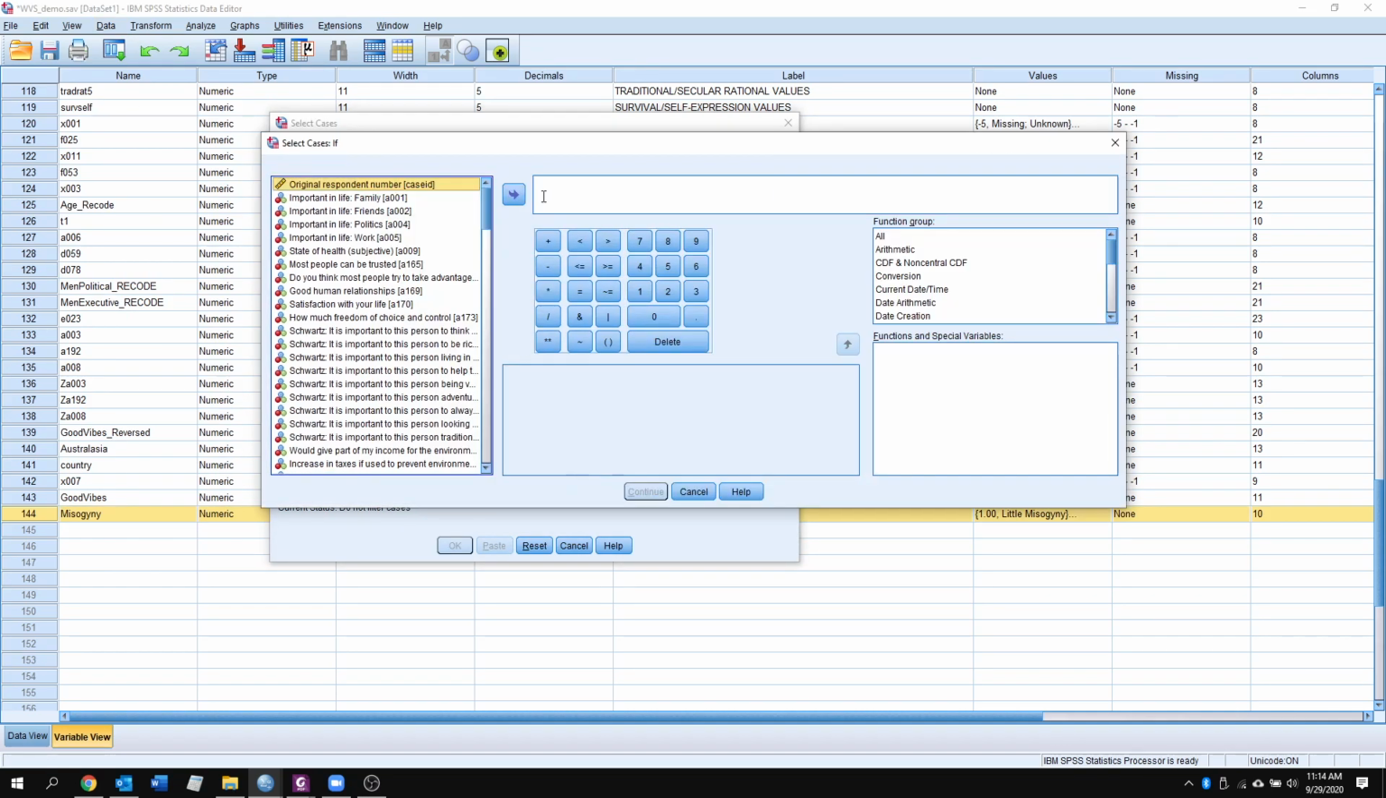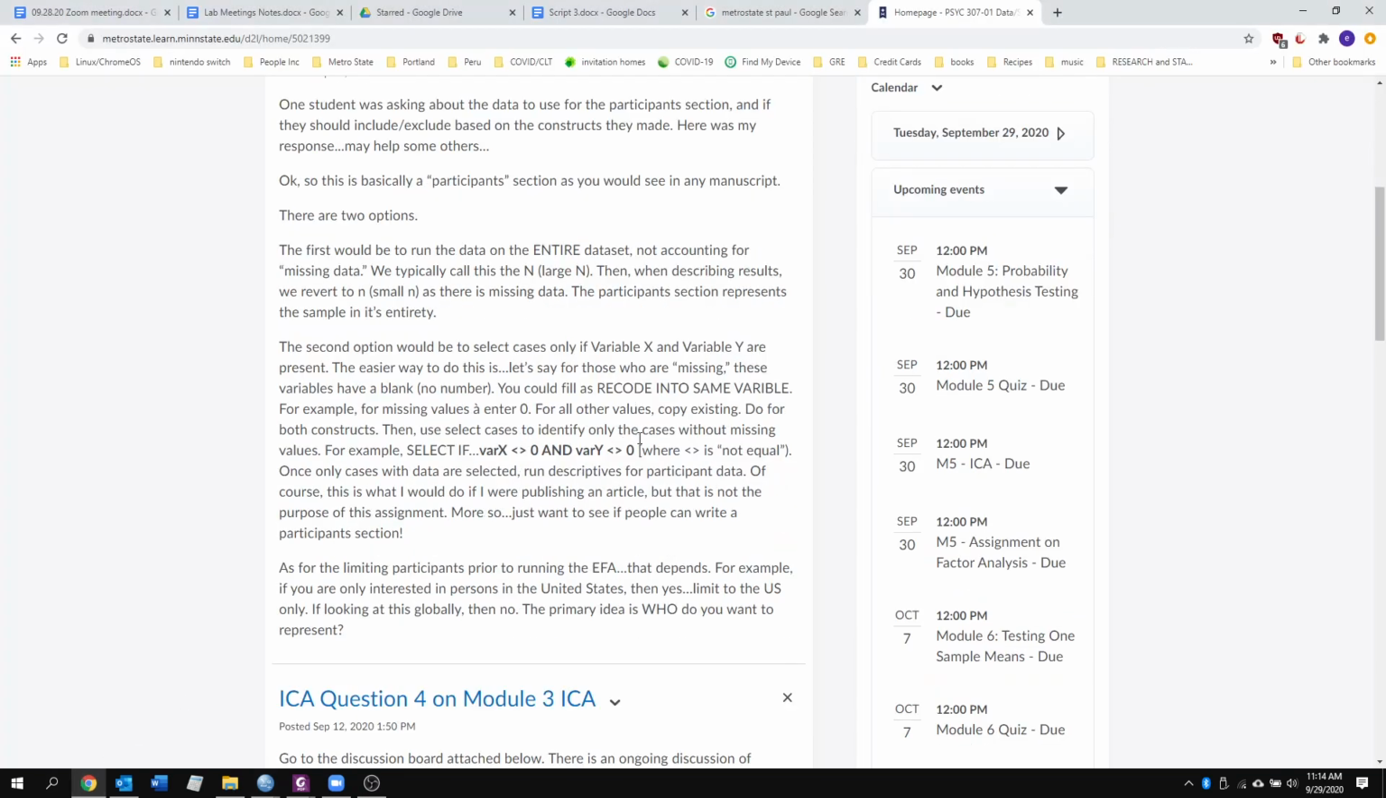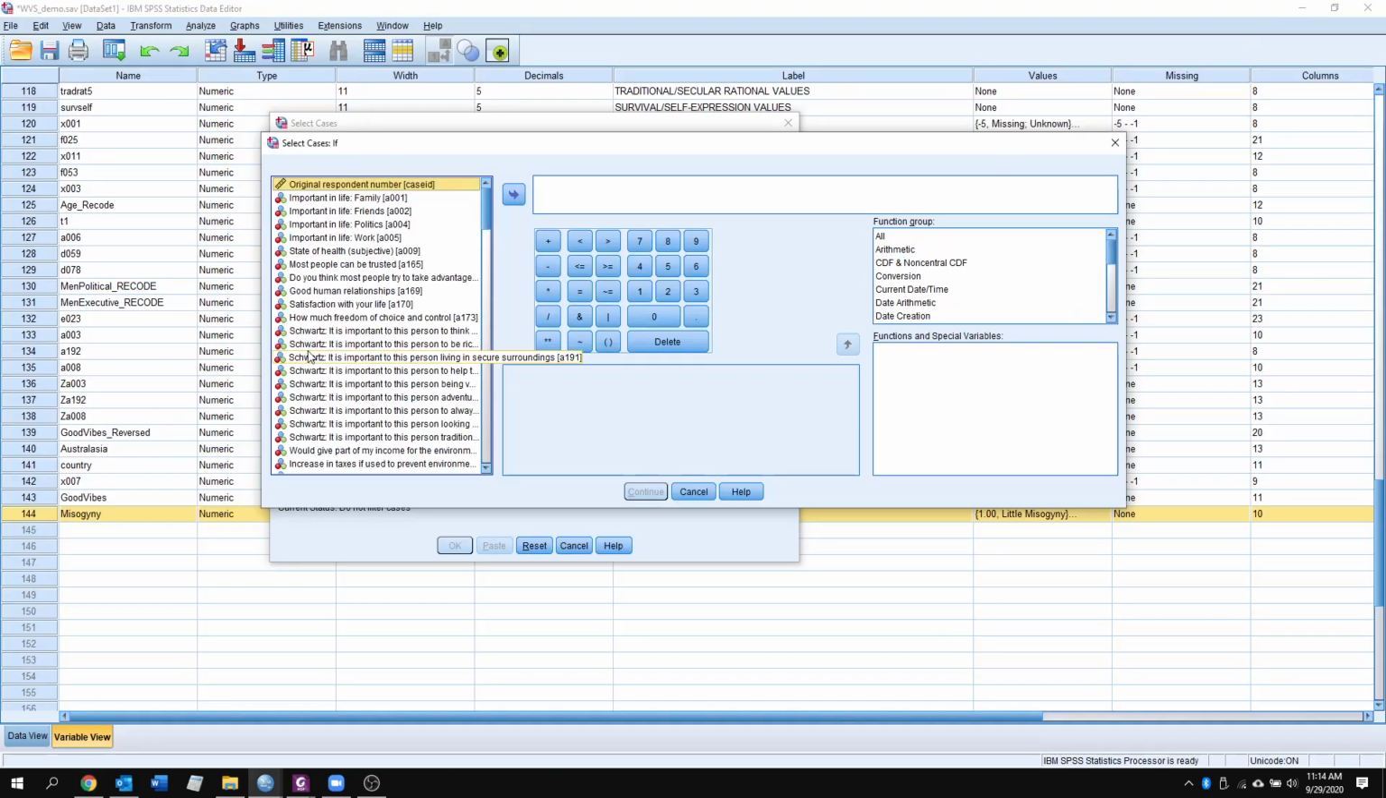And by the way, if you go back to the D2L, Carrie lays out a different way to do this. This is just another way, so you can absolutely follow along with hers. This is the way that I do it, and I'm sure there's a number of other ways that you can do it too. The point is that we want to deselect all of the cases not related to our constructs of interest.